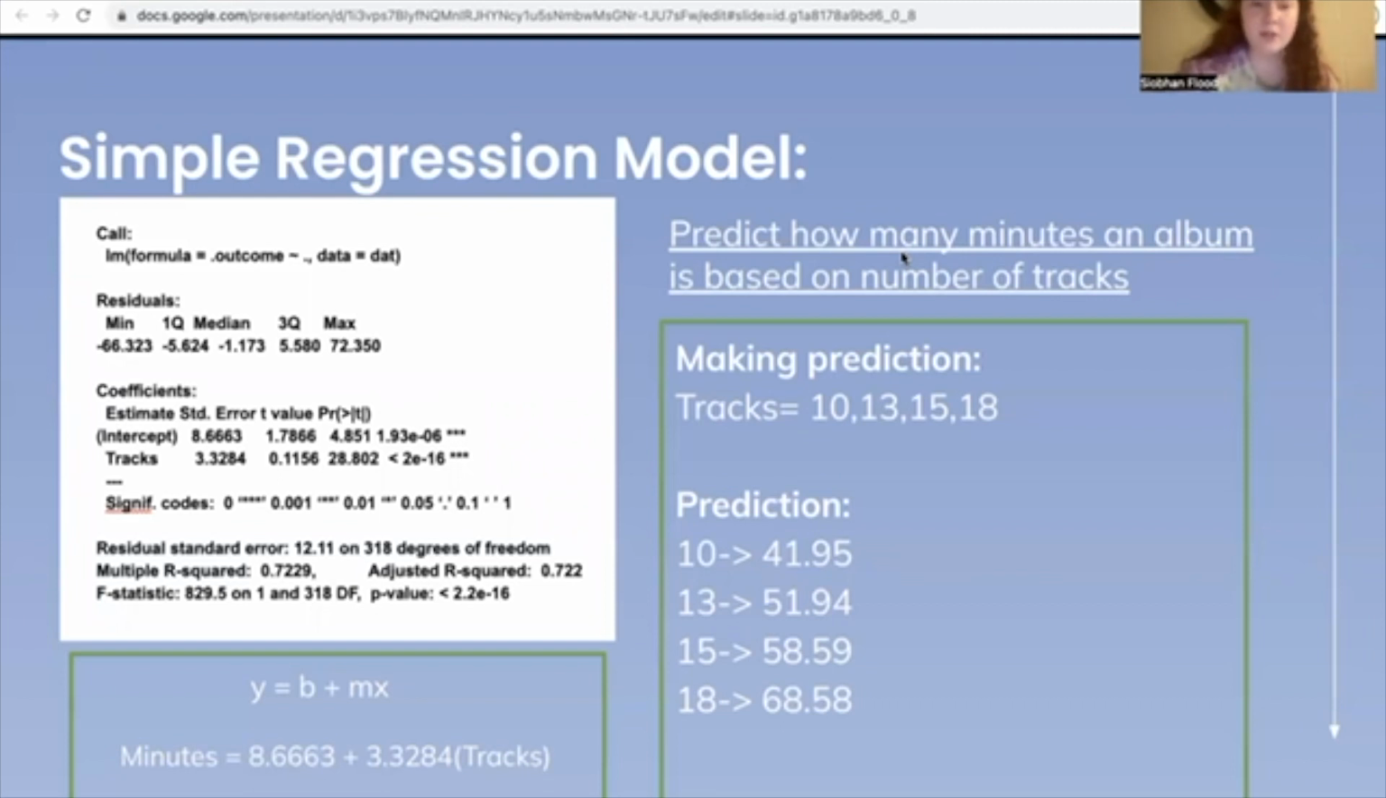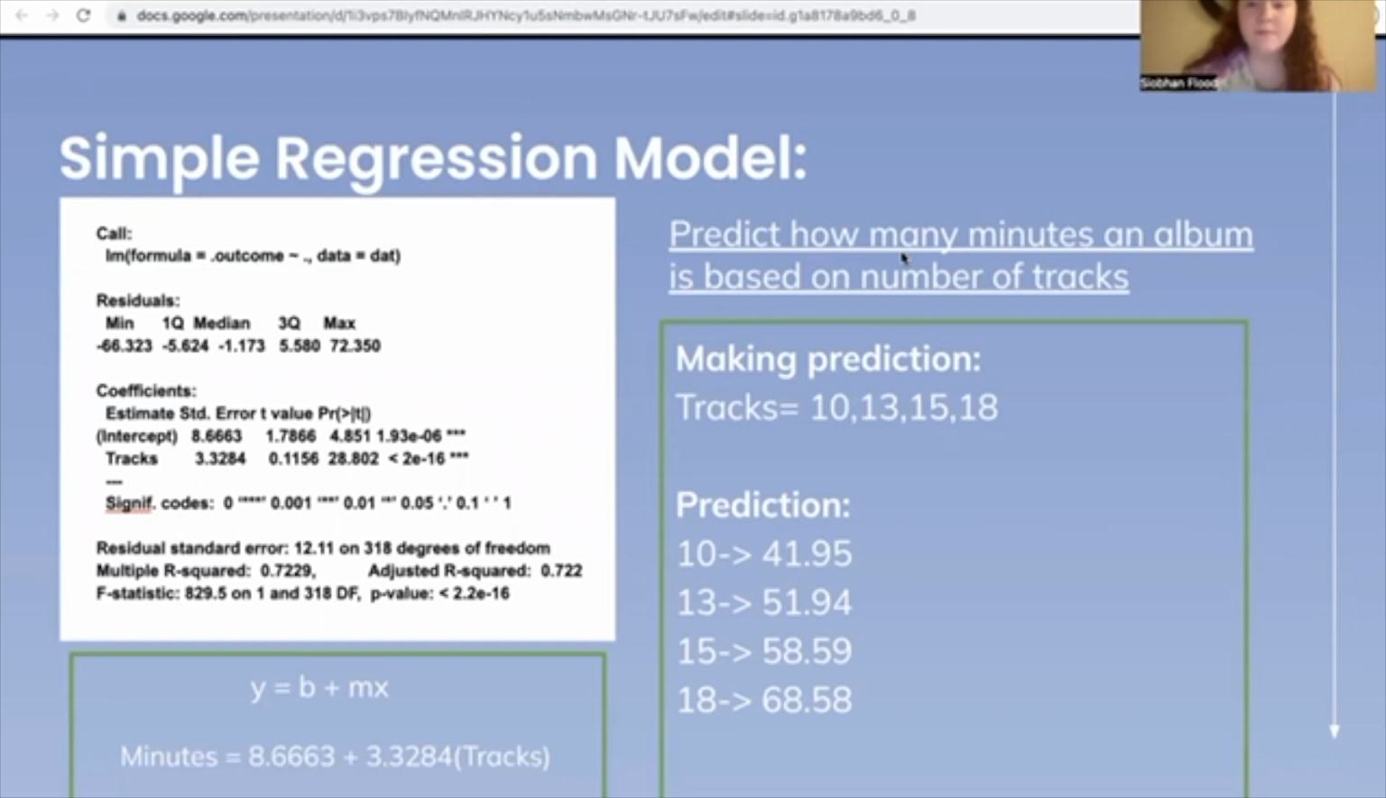And now moving on from the equation, the next number that is important found in my summary is the R-squared value. In our model, it is 0.7229. This means that about 72.29% of the variability in the number of minutes an album is can be explained by how many tracks it holds. So in general, about 72.29% of the variability in the number of minutes an album is can be explained by this simple regression model. This is a pretty good number, so we can conclude that the fit of the data is also good.